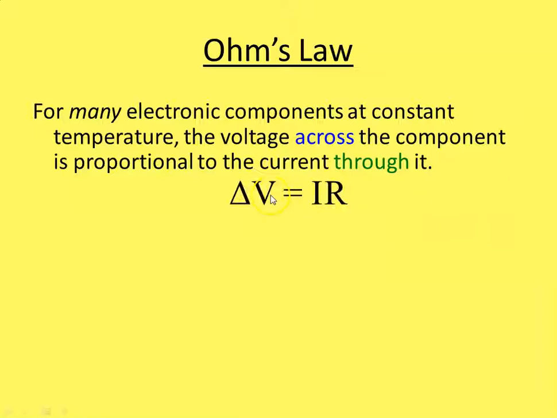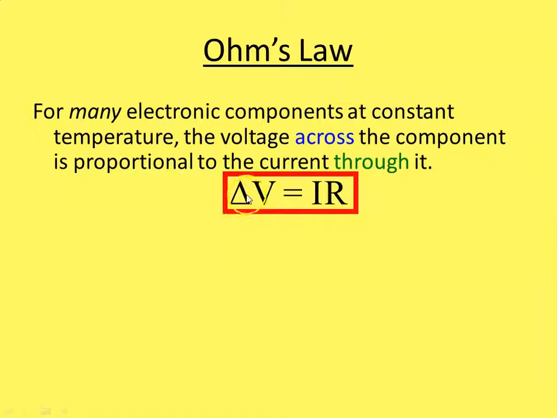So the voltage is proportional to the current if the resistance is staying the same in the meantime. And that's known as Ohm's law. It's really a delta V, because a voltage depends on moving from one location to another and how much that voltage changed. But people just end up writing V equals IR.